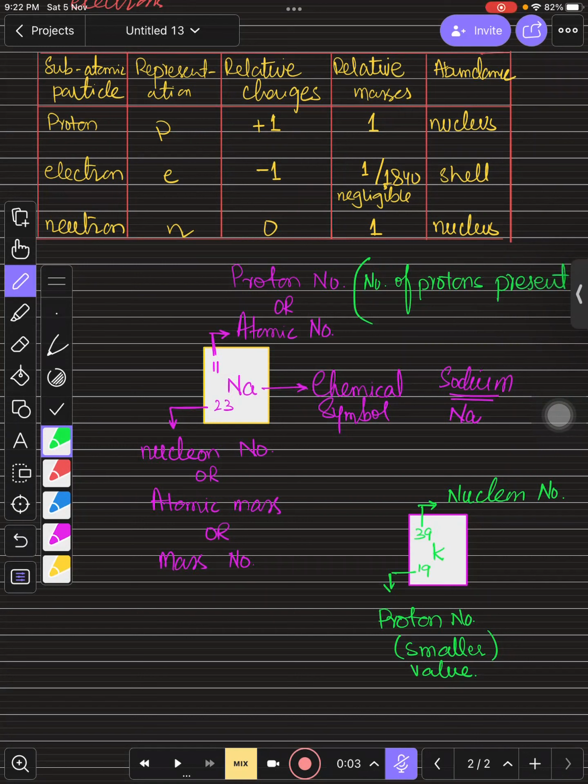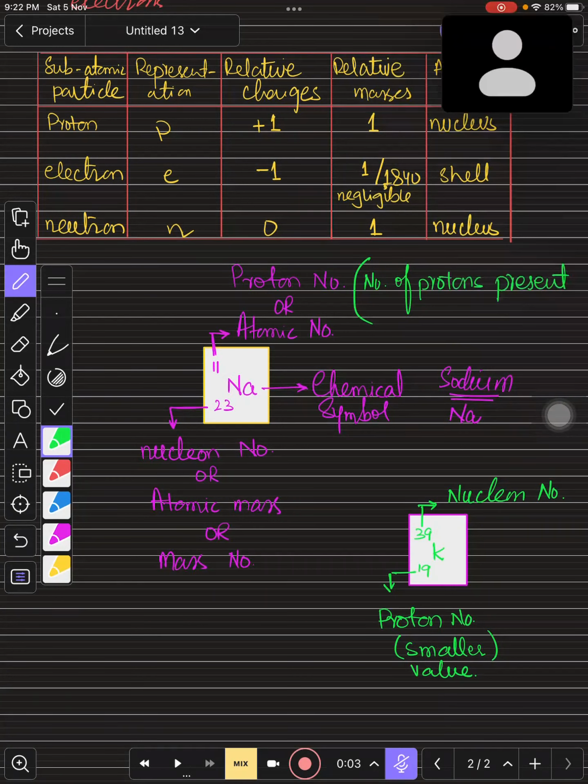We know that protons are present in the nucleus, and we know that the nucleus is present in an atom. So you can say that it is the number of protons present in the nucleus of an atom. Proton number is telling you the number of protons present in the nucleus. Is that right, children?